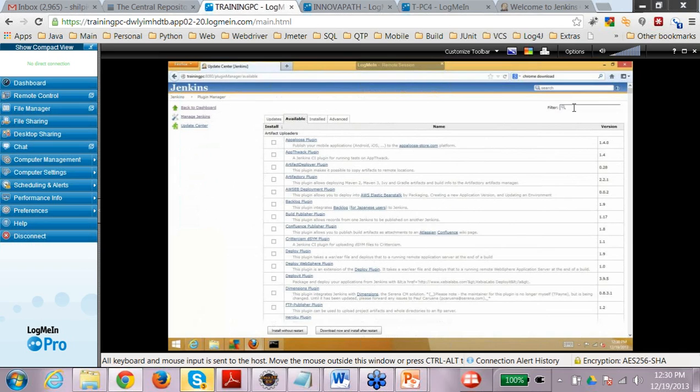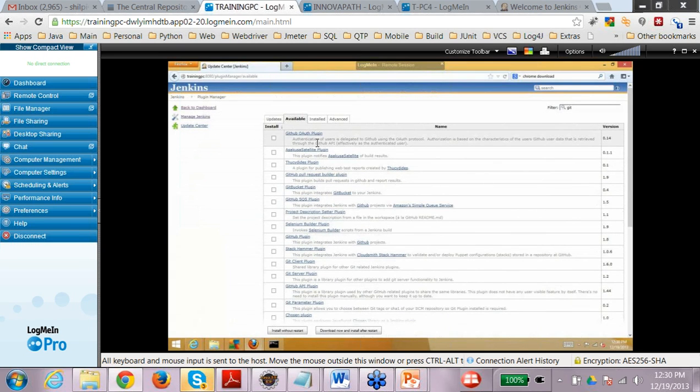and if you are using Git, you might be needing the Git plugin. So you have the GitHub authorization plugin. You have Git client plugin, Git server plugin. So whatever the Git related libraries, you need to add the corresponding plugin.